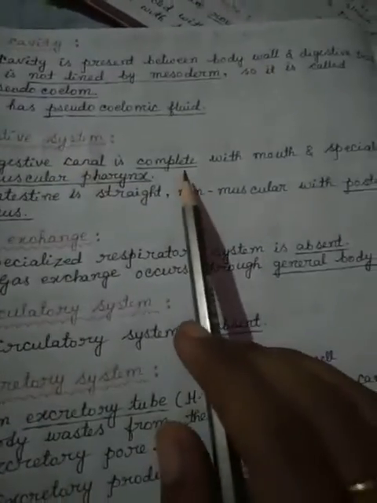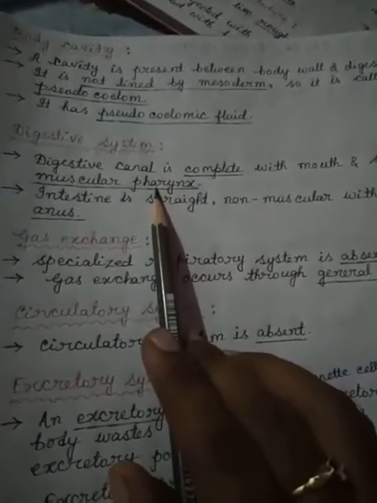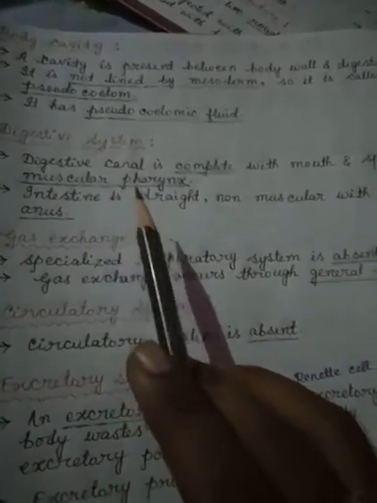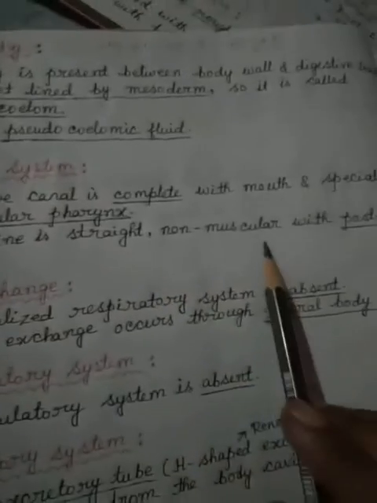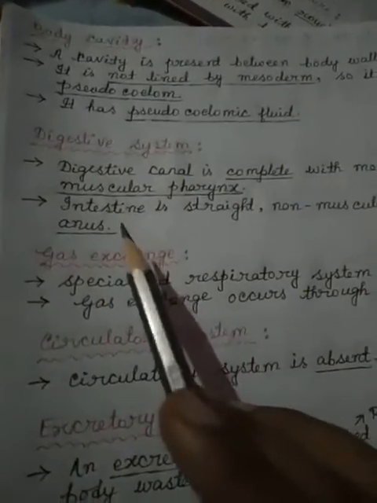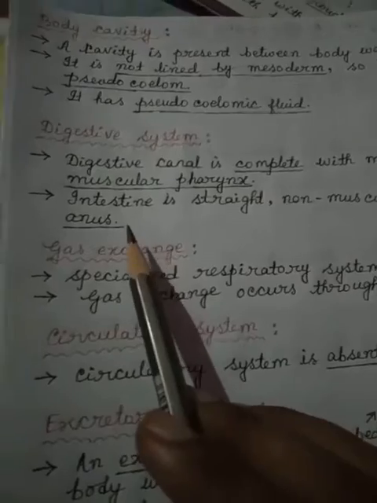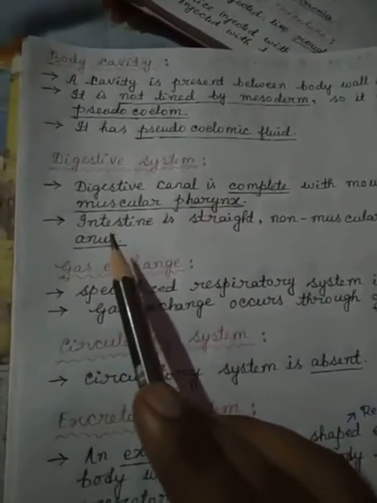Digestive canal is complete, means mouth and specialized muscular pharynx. It is the notable feature. In the previous group there is no pharynx present, but here mouth and pharynx are present. Also intestine is present, which is straight, non-musculature, okay, with posterior anus. It's a great important feature that anus is present here. In the previous groups we found that their body is blind sac type, means only one pore is present, that is mouth, but here mouth and anus are separate.